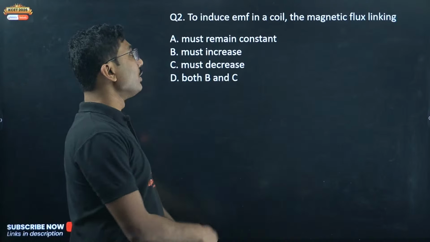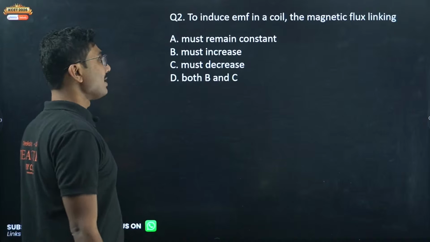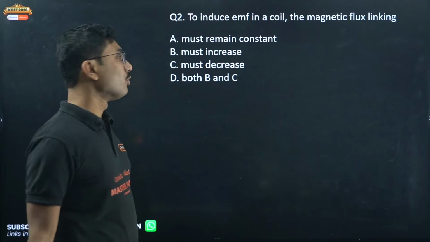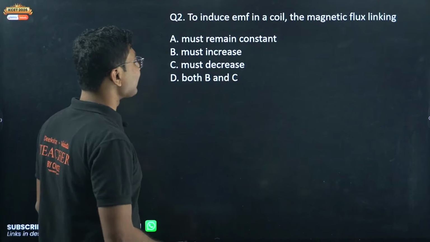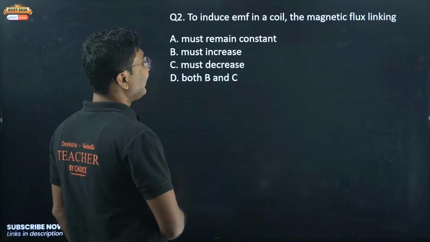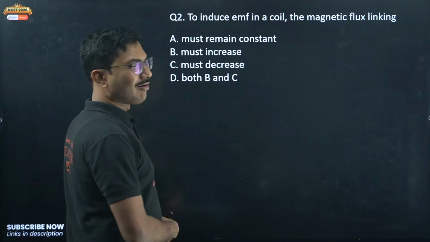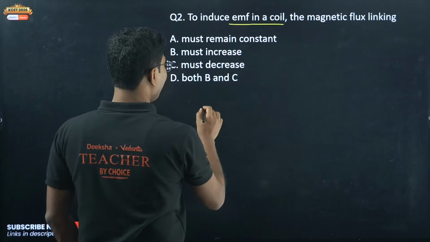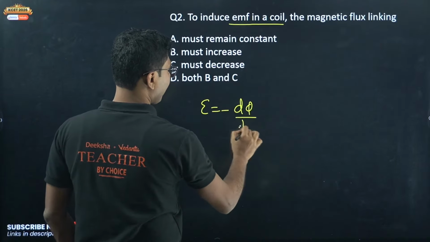To induce EMF in a coil, the magnetic flux linking must remain constant, must increase, must decrease, both B and C. We know that EMF is d phi by dt.